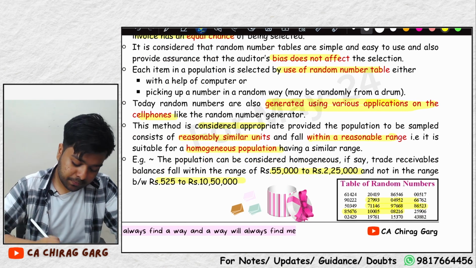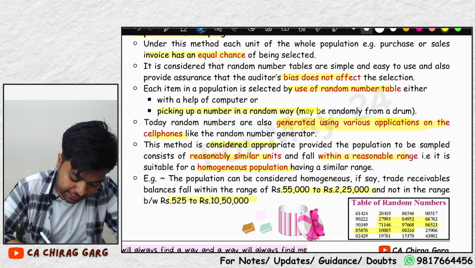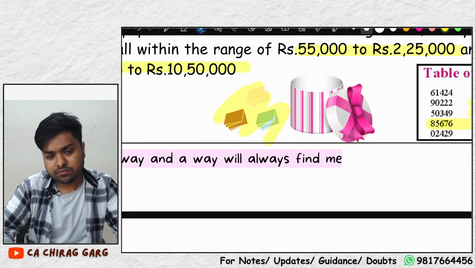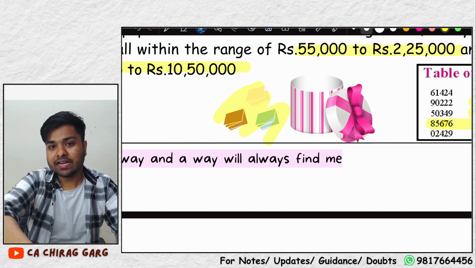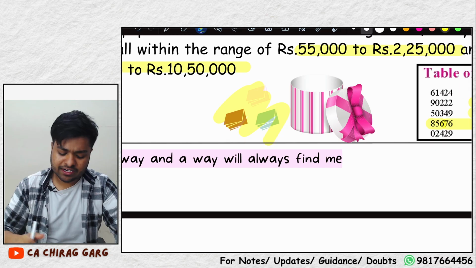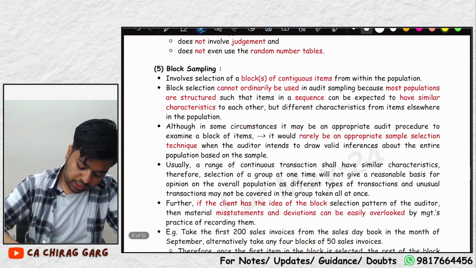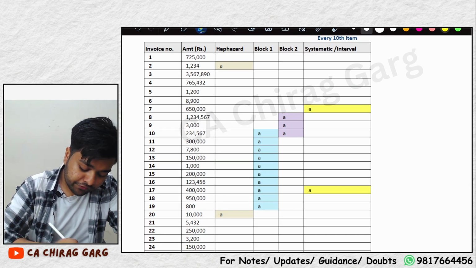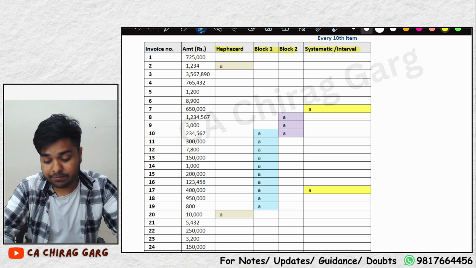Random sampling can also be done by picking numbers in a random way from a drum. In a drum, you put papers with numbers on them and pick one, just like a lottery ticket. That is random sampling from a drum. Now let's move on to our table. We have 4 methods here: haphazard, block 1, block 2, systematic sampling.